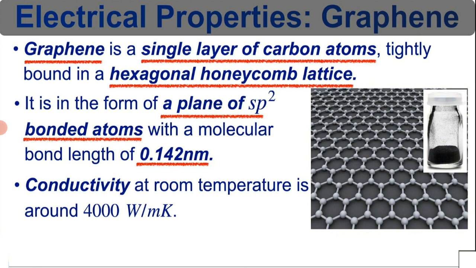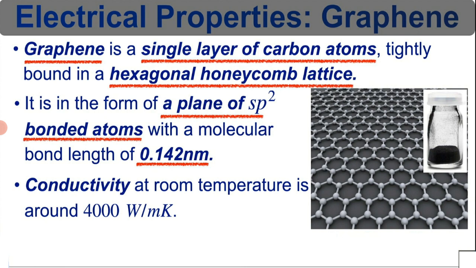Electrical properties: graphene. Graphene is a single layer of carbon atoms tightly bound in a hexagonal honeycomb lattice. It is in the form of a plane of sp2 bonded atoms with a molecular bond length of 0.142 nanometers.